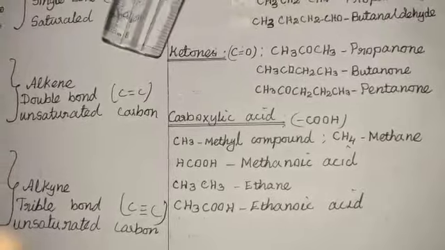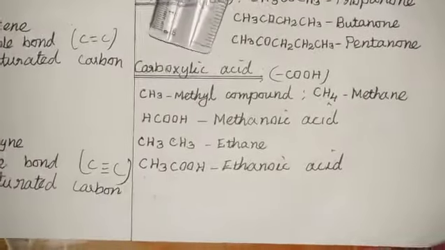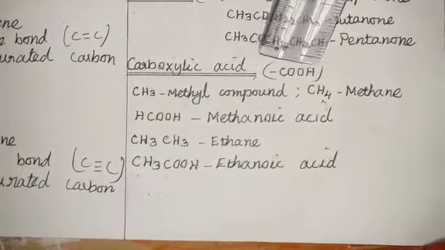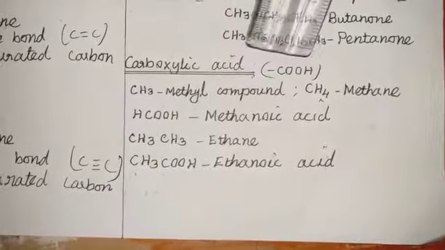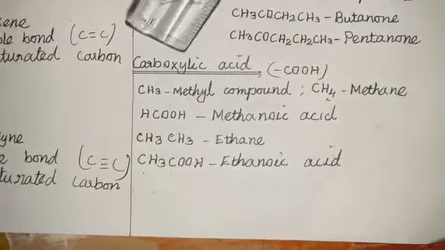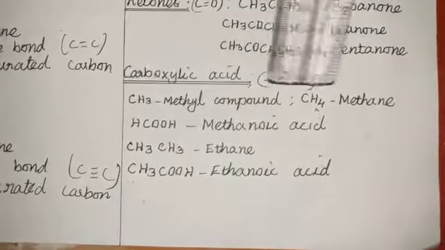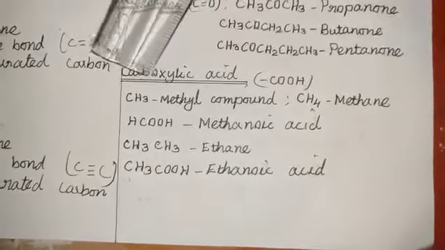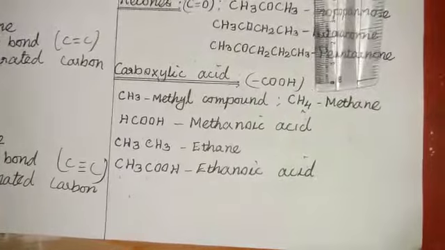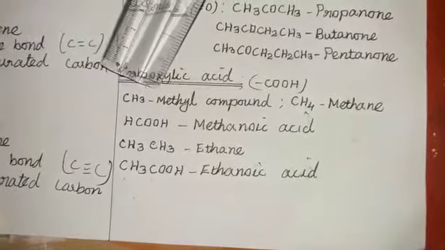Okay. Next functional group is carboxylic acid. Carboxylic acid functional group is COOH. Okay. So COOH அப்படிங்கிற functional group இருந்ததுன்னா அதோட name என்ன? Carboxylic acid. The first one, methane. CH4 is a methane, CH3 is a methyl. One hydrogen atom is removed from methane, that is called methyl compound.